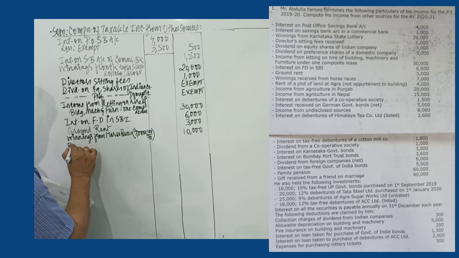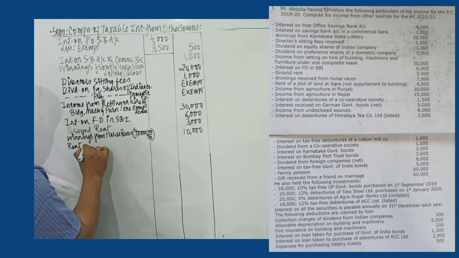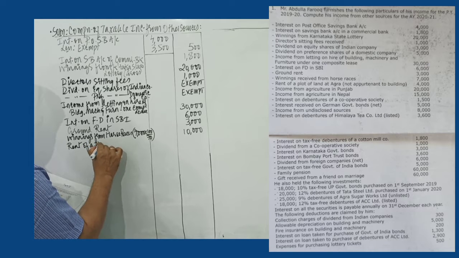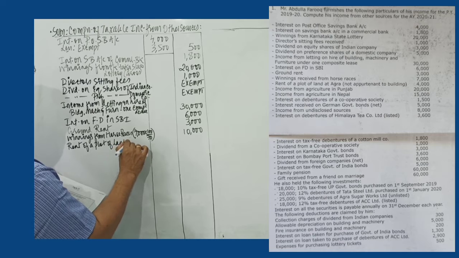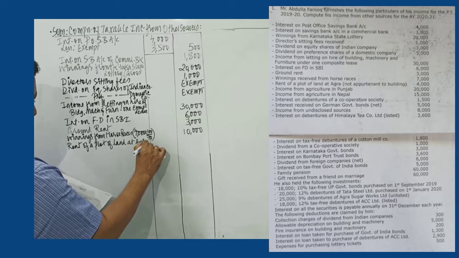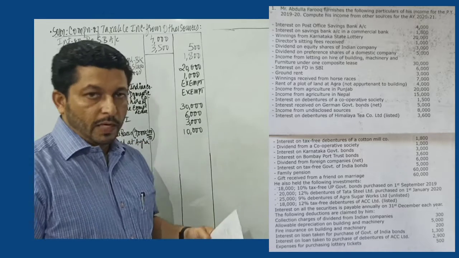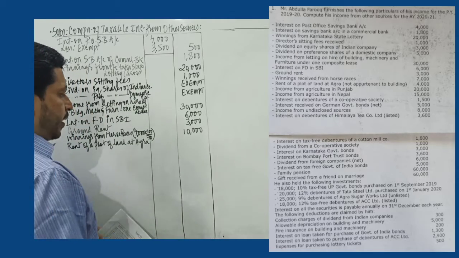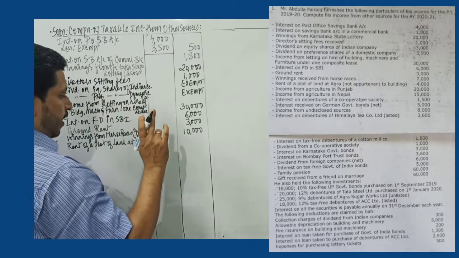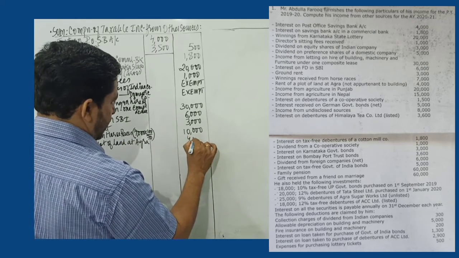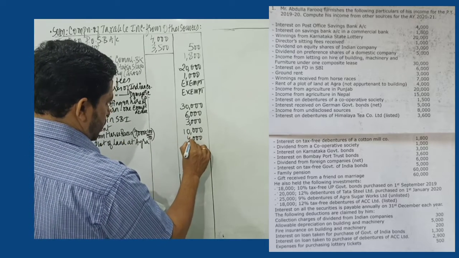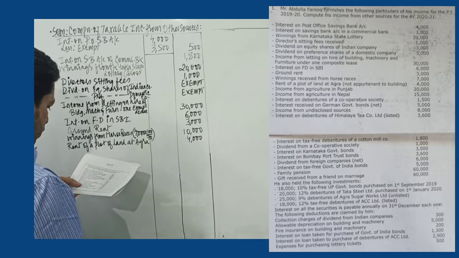Next we have rent of a plot of land at Agra, and it's given very clearly not appurtenant to building, because it is rent from a land appurtenant to building, that will go to house property income. This is not appurtenant to any building, so it is taxable under the head other sources.